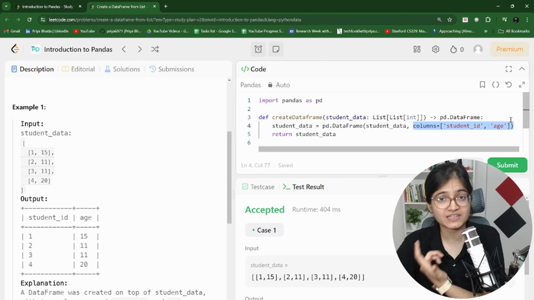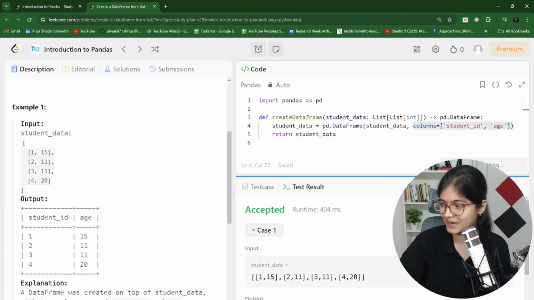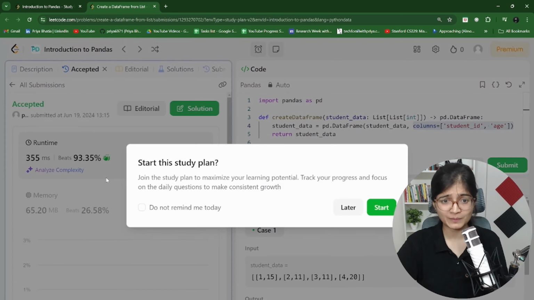And that is why it was showing me the error. But now it is working fine. So once you submit this code, you will be able to see that it is submitted.